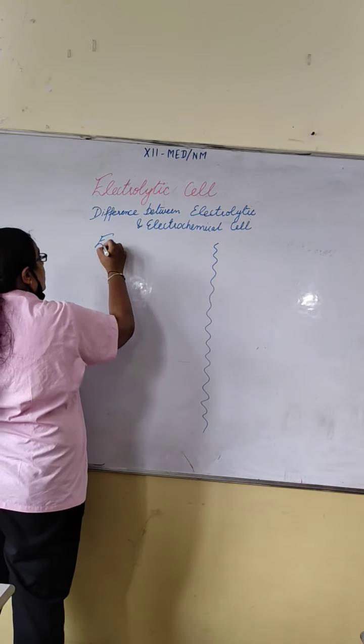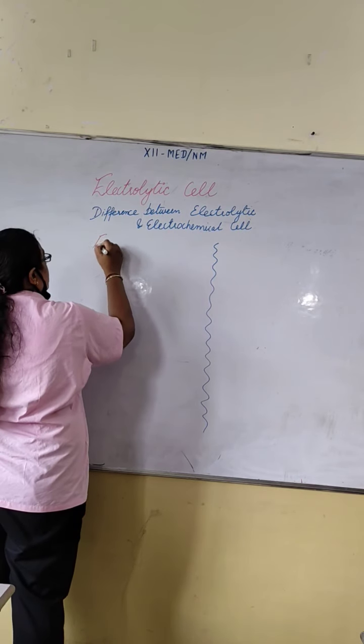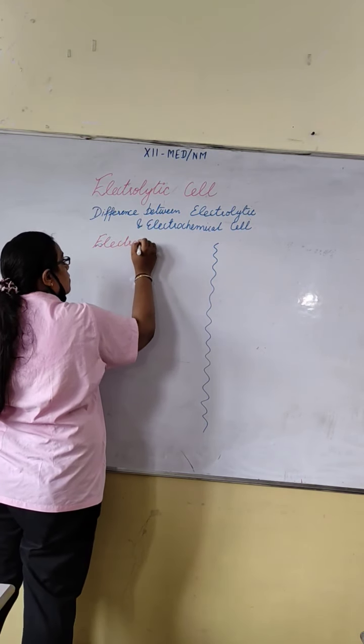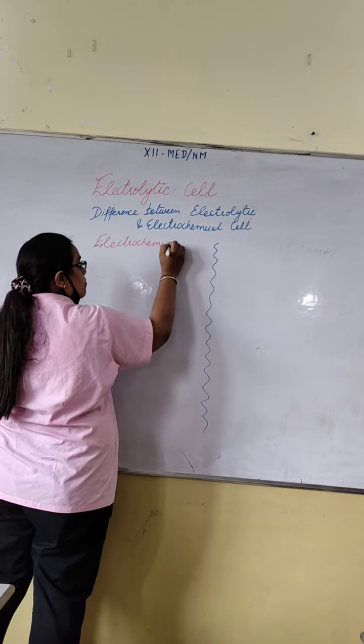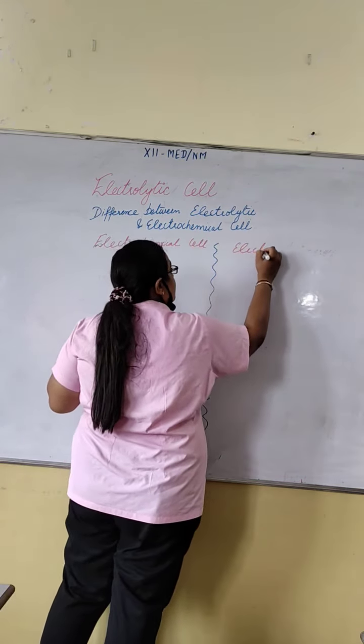This is your electrochemical cell. This is your electrolytic cell.